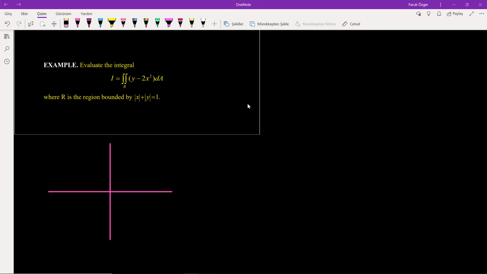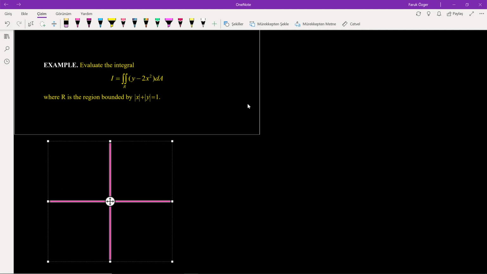Okay, this is the xy axis. Since we have an absolute value function here, it will be very good to write the given absolute function explicitly.